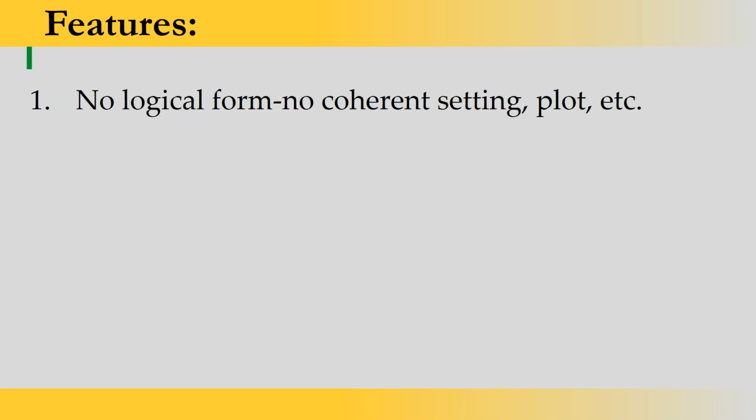Now let's understand the features of this term absurdism or absurd literature. The very first feature: we have no logical form, no coherent setting, plot, etc. As I already told you, there is no logical form used in composition. For example, if you have a novel, that novel does not consist of a proper plot, proper characters, proper setting, or coherence between plot, setting, actions, characters, or the events which are described in the novel or story, which are just incoherent.